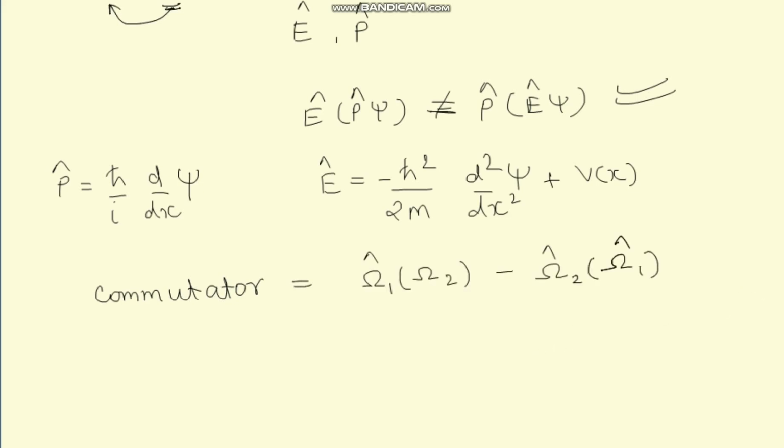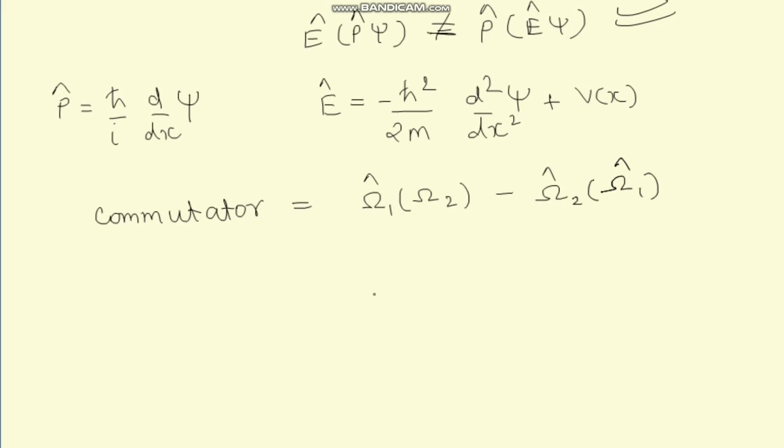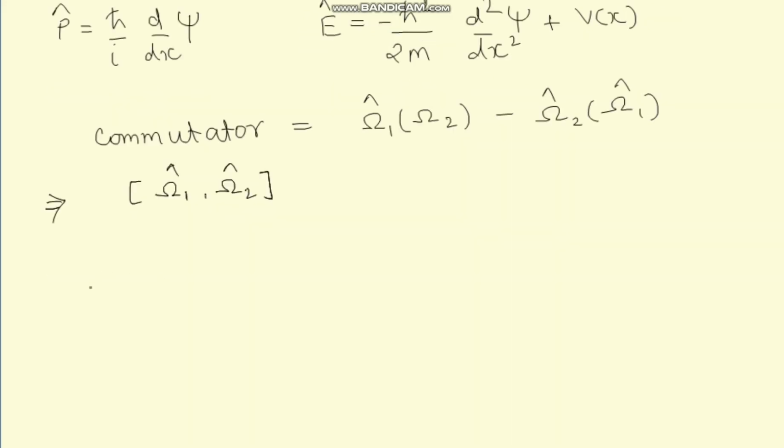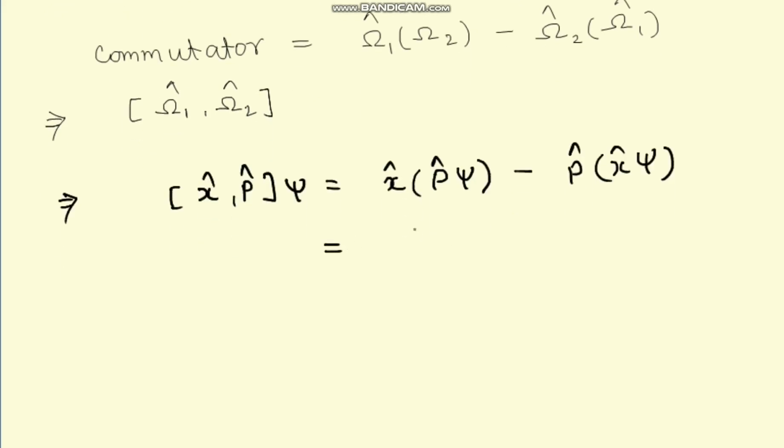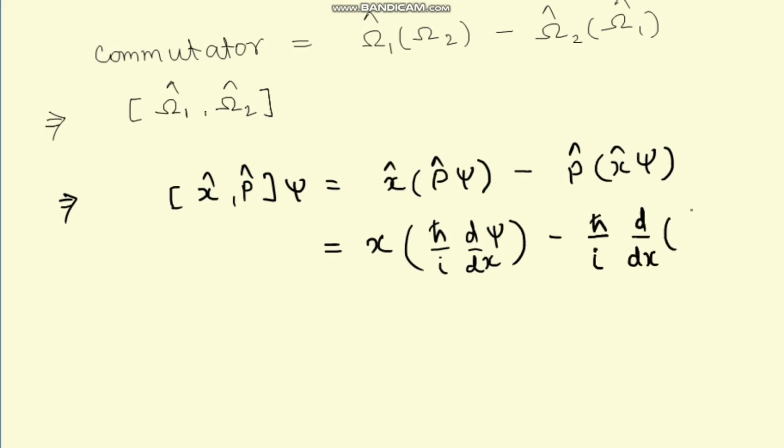Now we will try to find the commutator of position and momentum. So let us try to find the commutator for momentum and position. Here, putting in the values, for the x operator we multiply by x, and for the p operator we multiply by h cross by i and differentiate psi in the x direction. Similarly, we again multiply by h cross by i and differentiate with respect to x, and in the bracket we have x multiplied by psi.